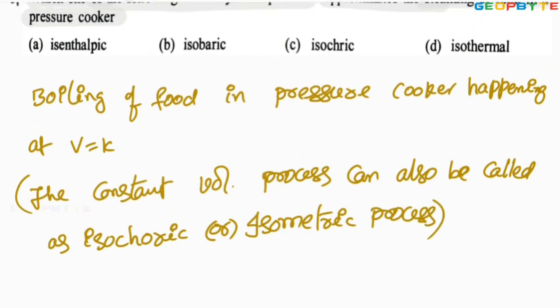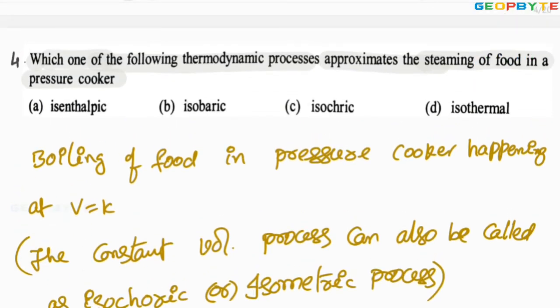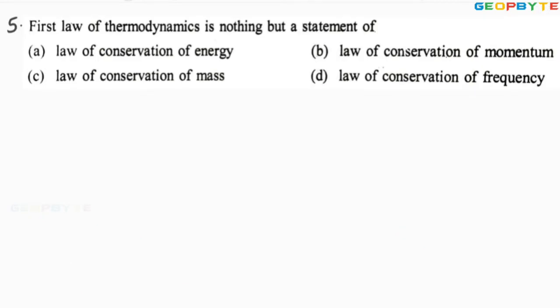So now let's select the option. Isenthalpic, no. Isobaric, no. Isobaric means constant pressure. Isochoric, absolutely correct. The food is boiled in the pressure cooker at constant volume. The constant volume process can also be called an isochoric process. Let us take another problem. Look at the fifth problem.